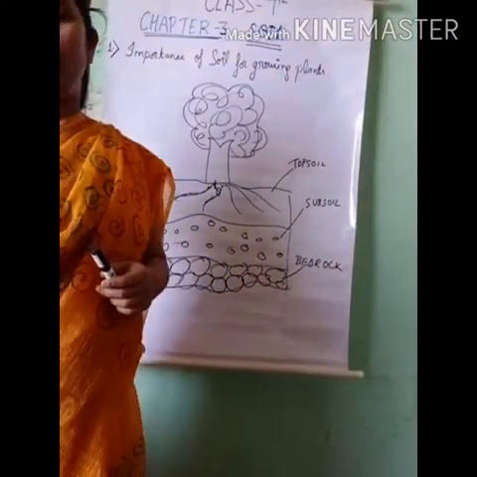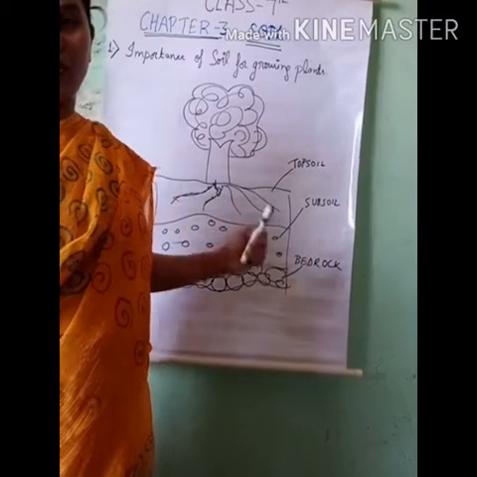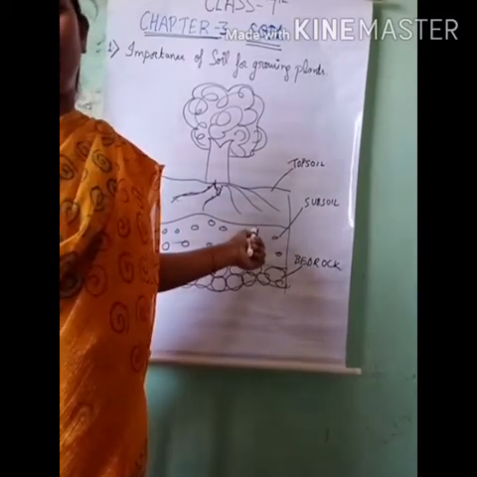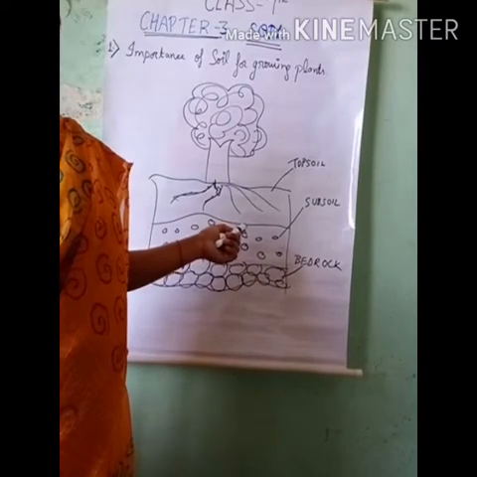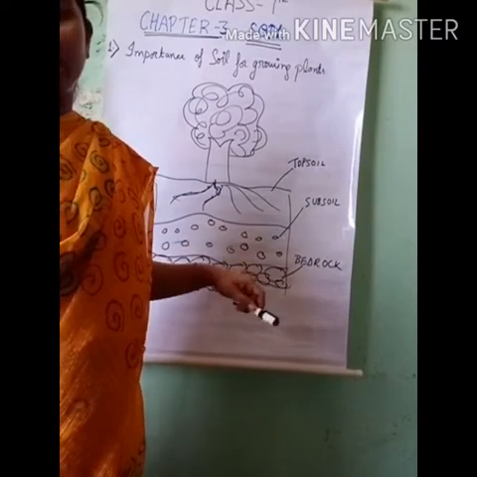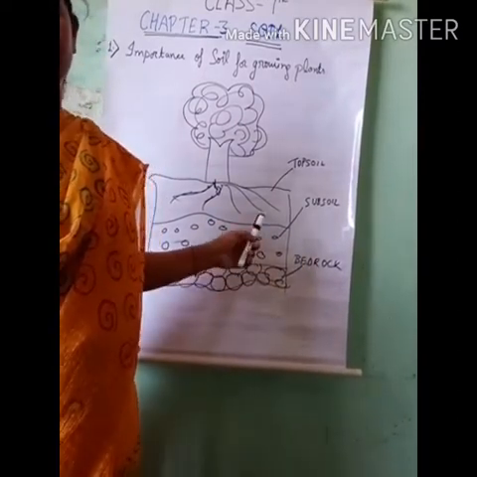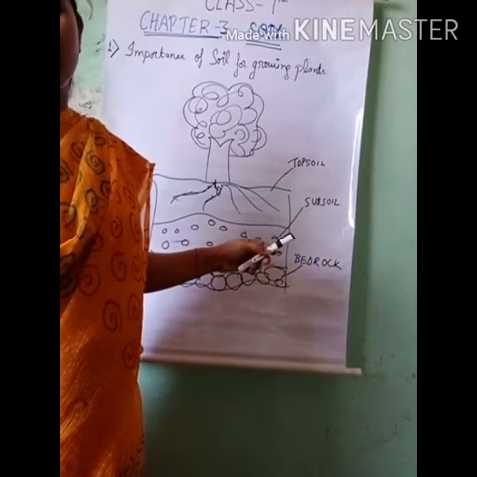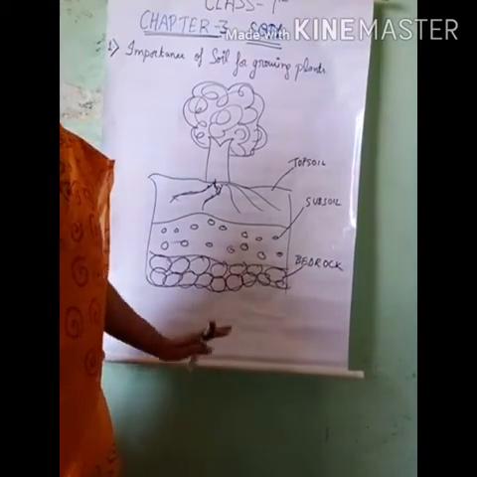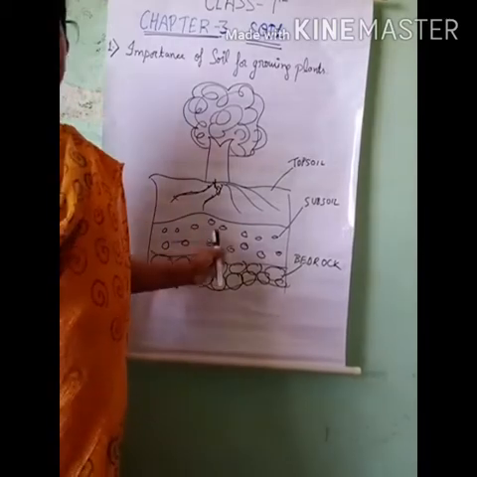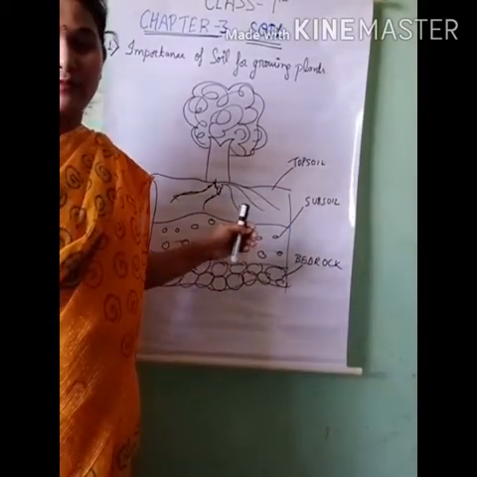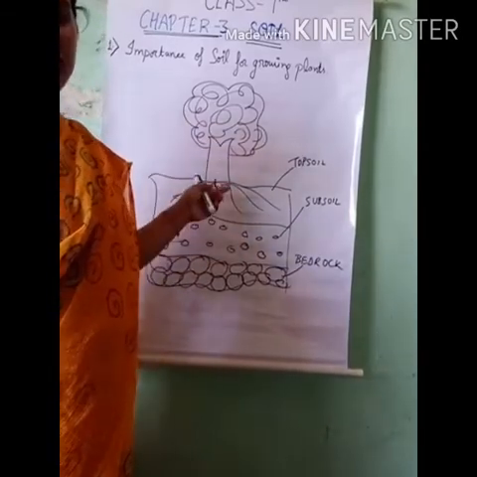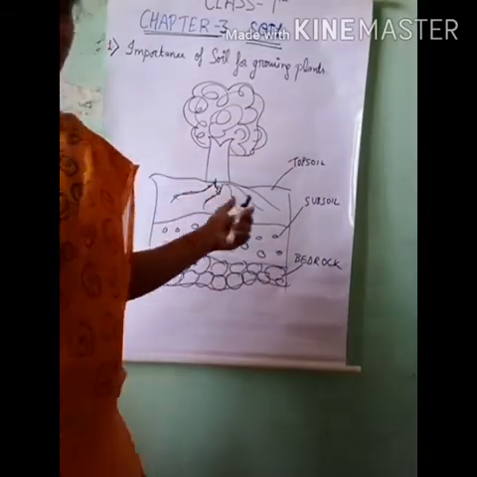The word soil has been derived from the Latin word solum, which means the ground. The soil present on the earth has taken millions of years to form. The process of breaking down large pieces of rocks into smaller pieces by action of natural forces is called weathering. Soil is the medium in which plants grow. Everyone depends on plants for food, and this means ultimately we depend on soil.